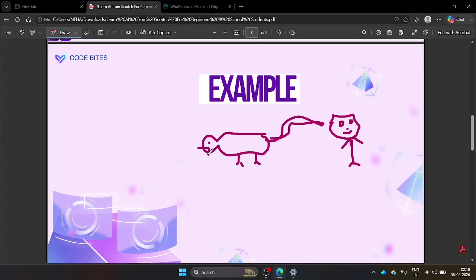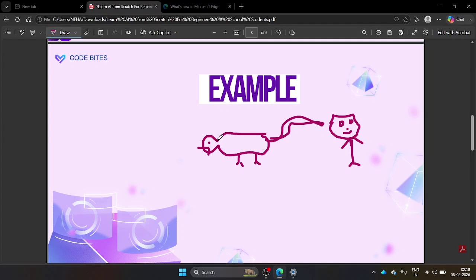The parents slowly teach the child, this is a cat, this is a dog. The child keeps seeing many cats and many dogs. After seeing lots of examples, the child starts noticing the pattern, right? How the body looks, how the face looks. Cats usually have pointed ears, and dogs come in many shapes and sizes.